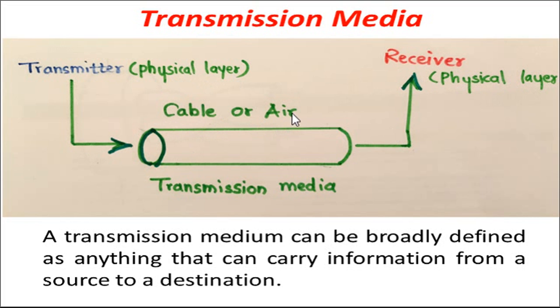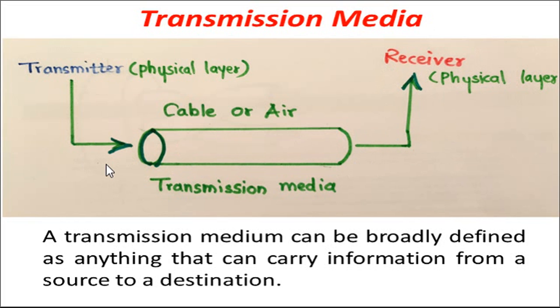Either the cable or the air can be used as a transmission media to carry a signal from transmitter to receiver. This is as good as when we communicate with a friend: one mobile is the transmitter, the other mobile is the receiver, and the media over here is the air.